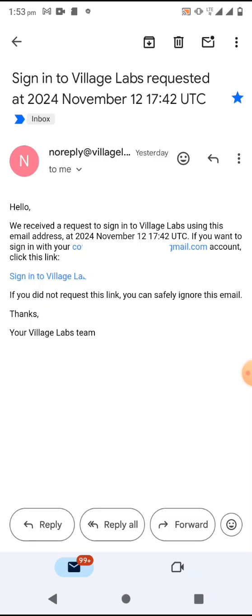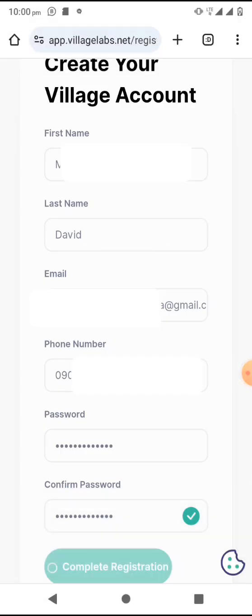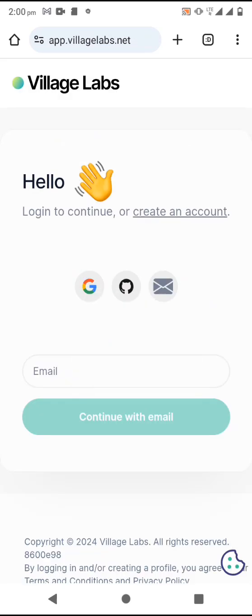As soon as you click on it, you'll be brought to this page and you'll be asked to fill in this page. So enter your first name, your last name, your email. Your email will automatically appear. You enter your phone number and your password. Then you click on complete registration. So once this is done, you can now go back and sign in into your account. It should automatically log you in.